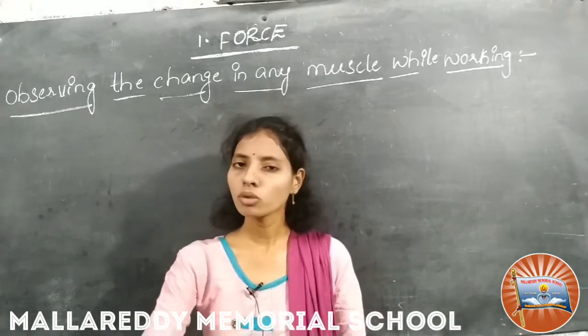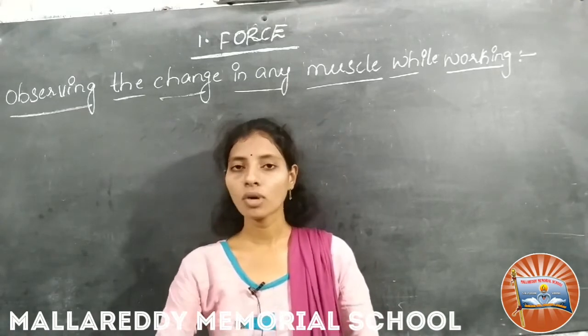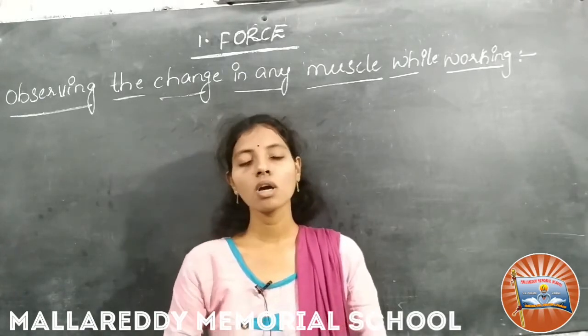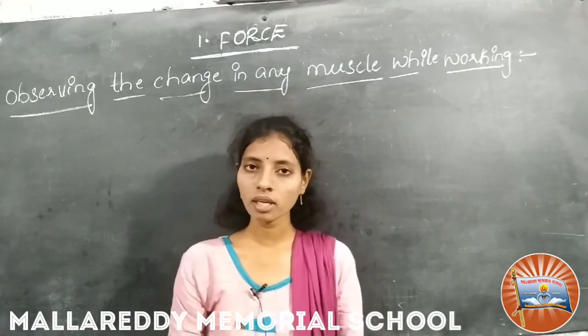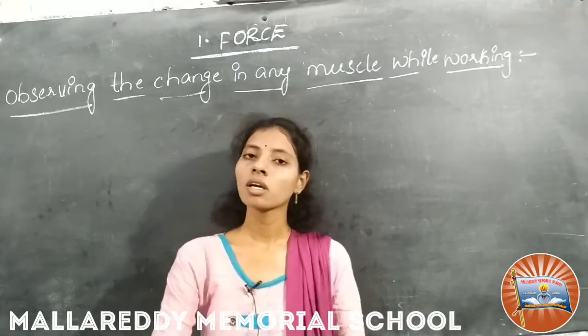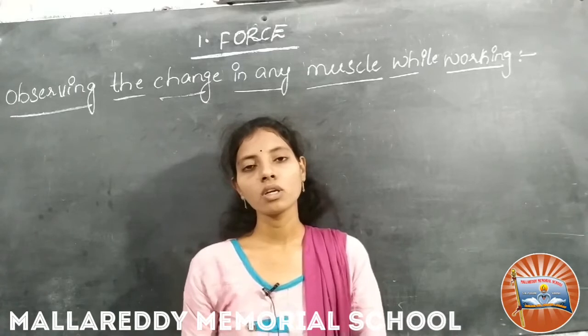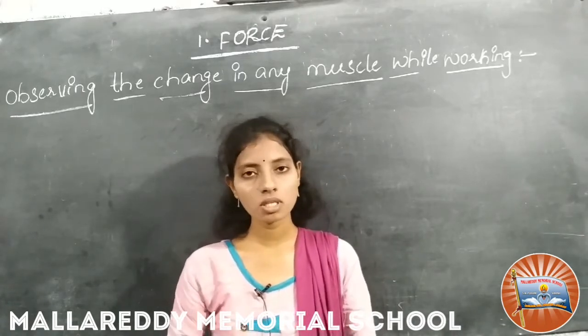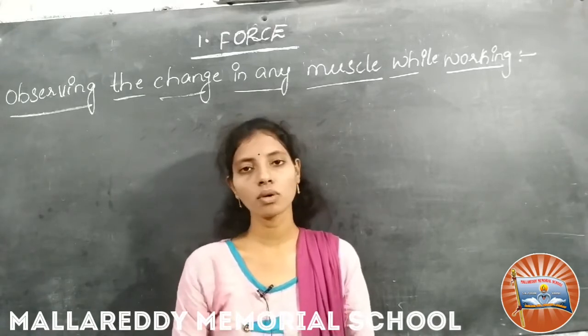To do any activity, our body muscles are arranged in two ways: one group of muscles shortens and another group relaxes, meaning expands. So remember, to do any activity, our body muscles exert force. Okay.